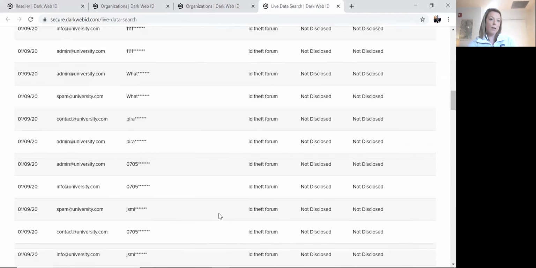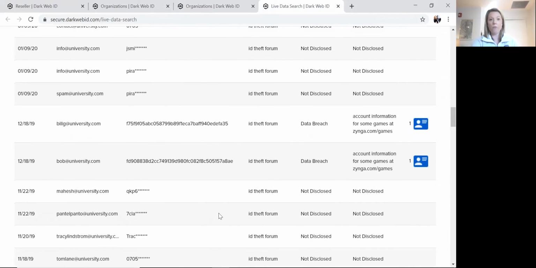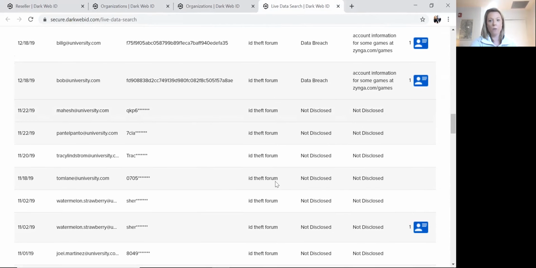You'll see that the report itself looks quite similar to the ongoing monitoring component. The biggest difference here is that we're masking the passwords after the first 4 characters. This is the ability for you to use this and leverage this as a hook, as a sales tool.